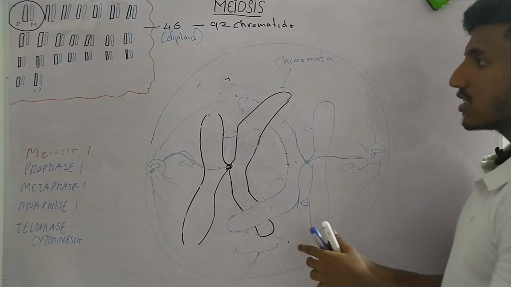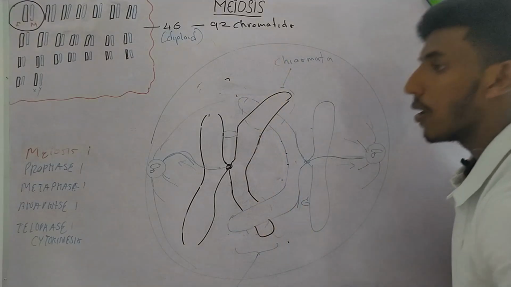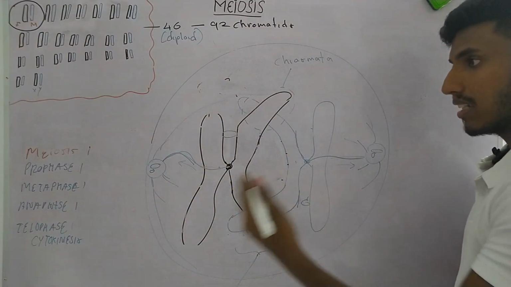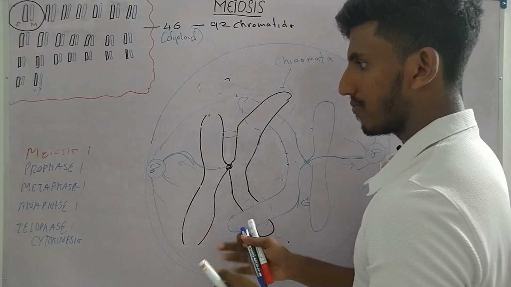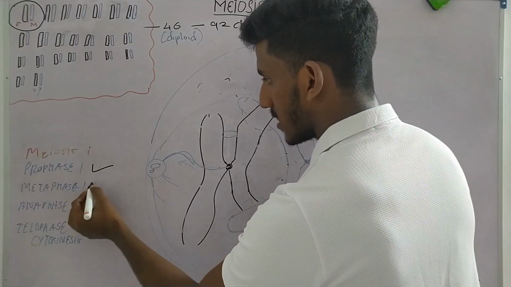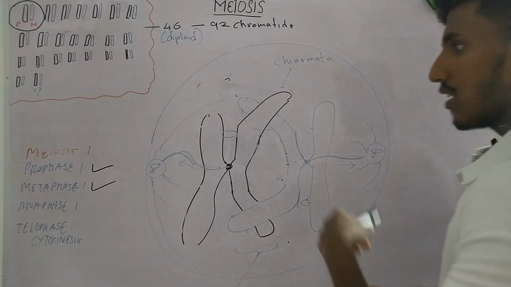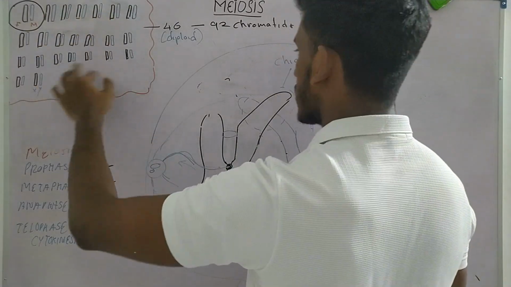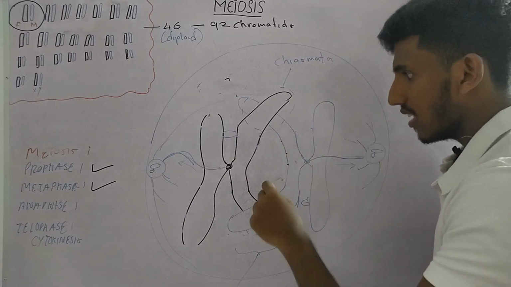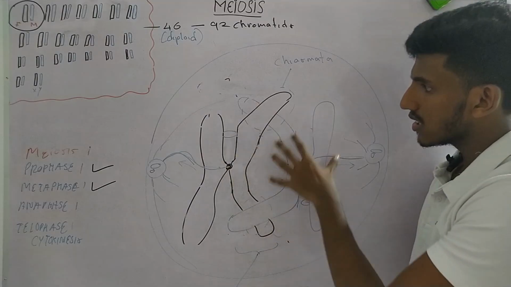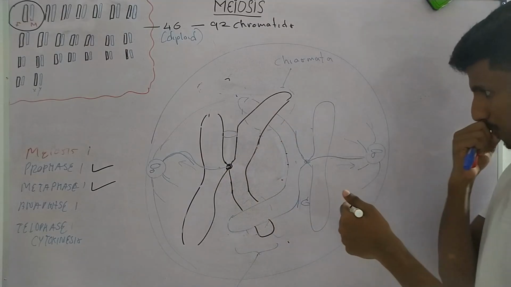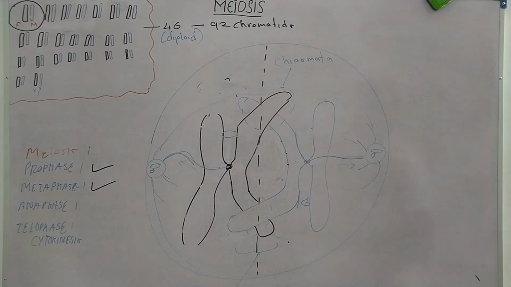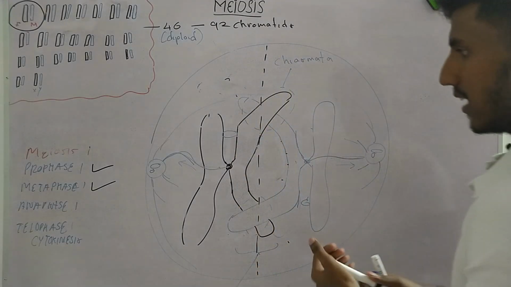This middle region is called the metaphase plate. So this is where prophase I is over. Okay, so let's mark it. Now metaphase starts. As I told, we have only taken 2 chromosomes here, but we have 46 chromosomes. So what happens during metaphase is, all the 46 chromosomes start arranging on this metaphase plate. The middle region, we call it the metaphase plate.